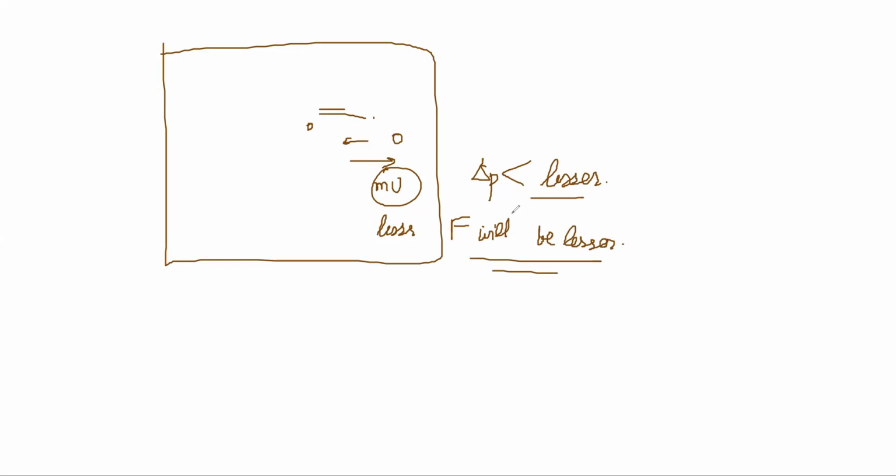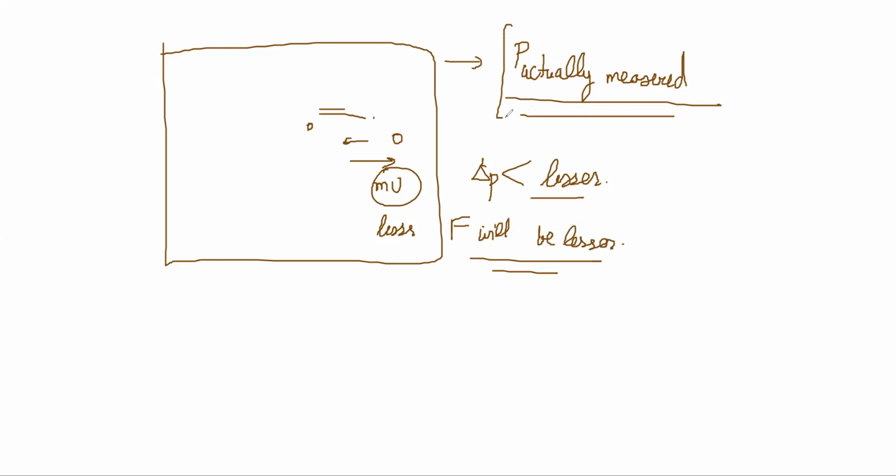So the pressure that you actually measure by instruments is not the ideal pressure. The pressure is already reduced by intermolecular attractive forces.